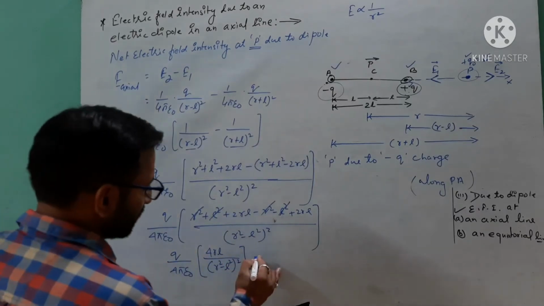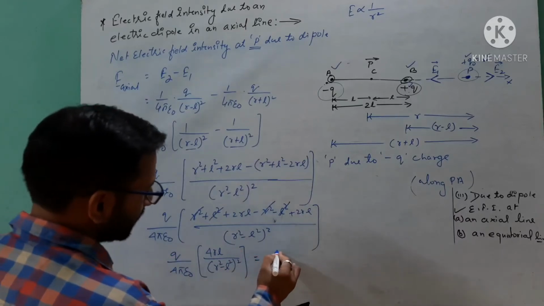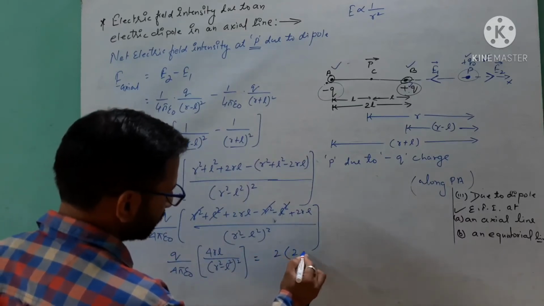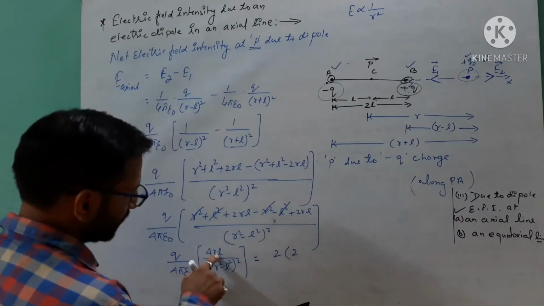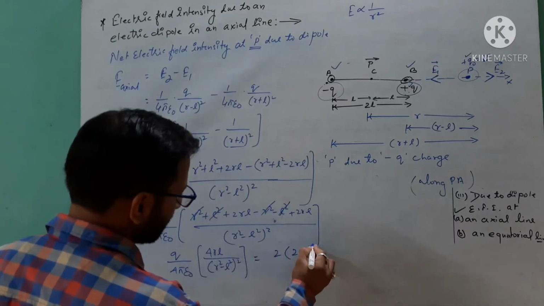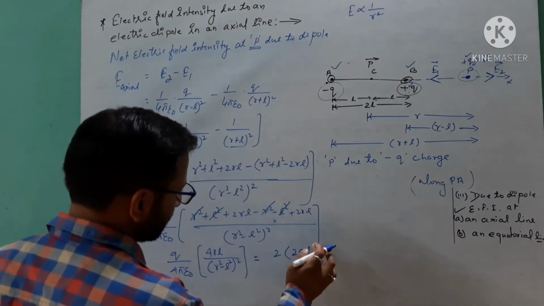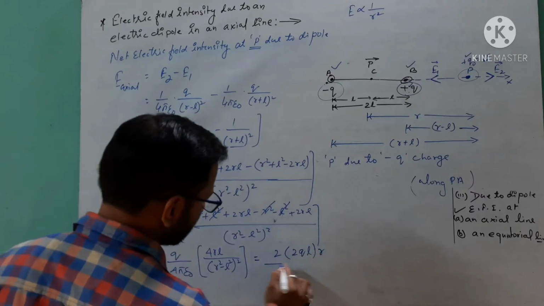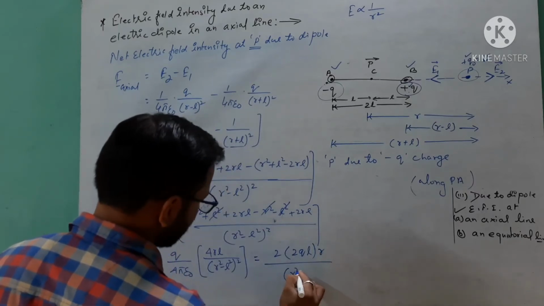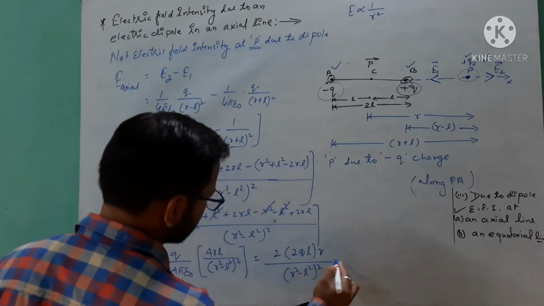I will split this 4rl with Q in this way: 2 times 2Ql, and one r is also here, over (r square minus l square) whole square.